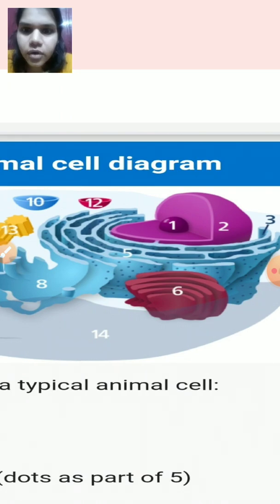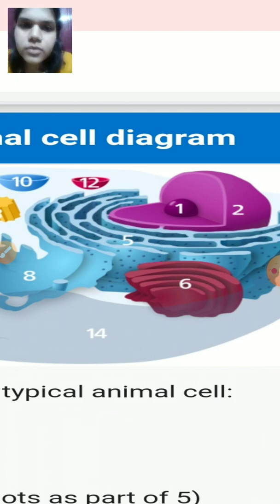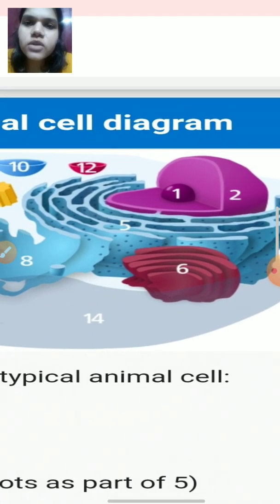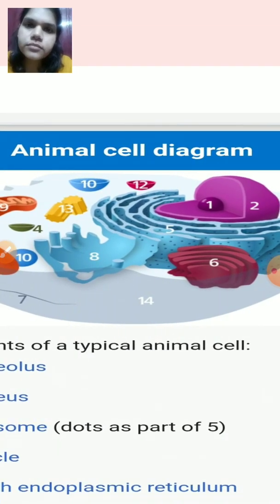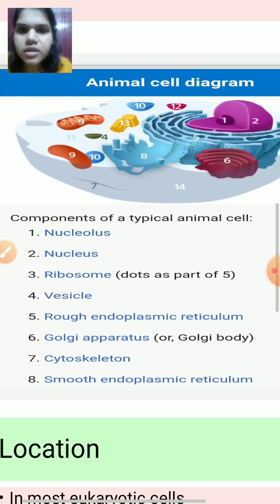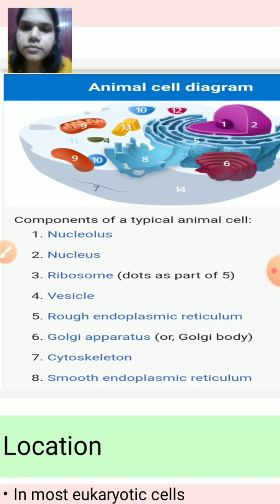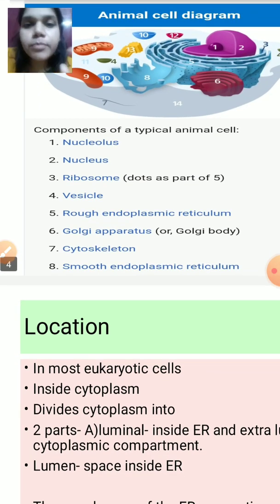Carefully notice these dot-like structures, they are representing ribosomes. Number 5, look at it. Yes, ribosomes. So this is rough endoplasmic reticulum, and if you notice number 8, that is smooth endoplasmic reticulum. Please notice the difference in the structure. Smooth endoplasmic reticulum has tubules, tube-like structures, and rough endoplasmic reticulum has cisternae, sac-like structures. See, this is labeled number 5 RER, number 8 SER, smooth endoplasmic reticulum. Okay, the smooth endoplasmic reticulum is involved in the synthesis of lipids.